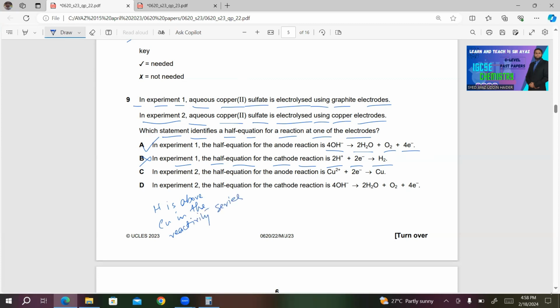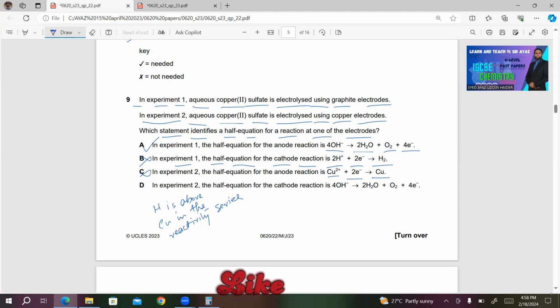We will definitely get copper. So this is incorrect. C: in experiment 2, the half equation for the anode reaction is Cu2+ plus 2 electrons gives Cu, which is reduction at the anode. We know that oxidation takes place at the anode. So this is also incorrect.